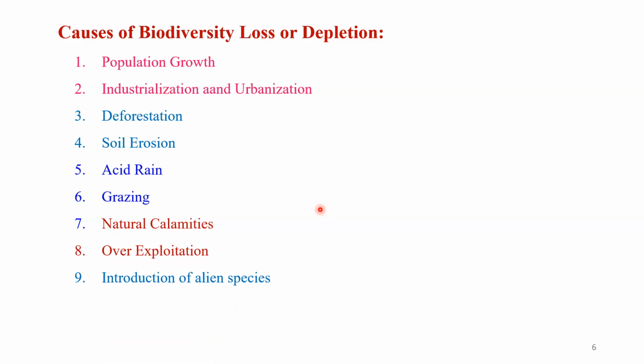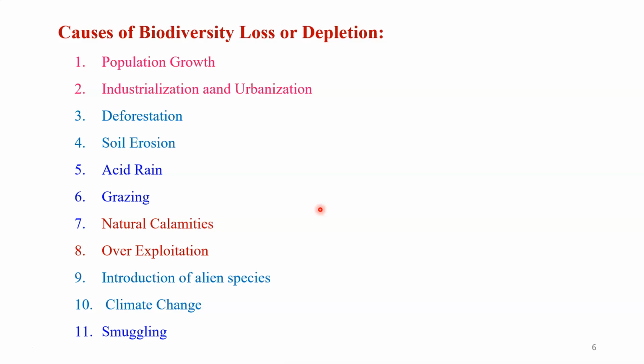Then acid rain, grazing, natural calamity or natural disaster, over-exploitation of resources or parts of that biodiversity, maybe trees, animals, birds, or any microorganism. Then we have the introduction of alien species, climate change, and smuggling.